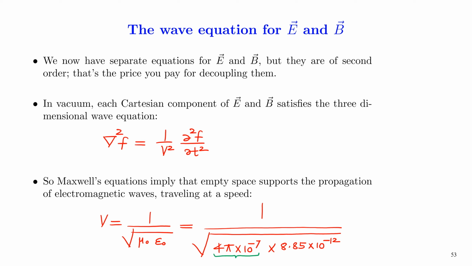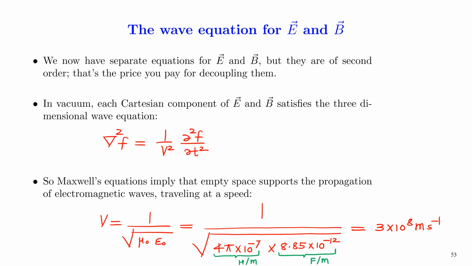This is mu 0 expressed in Henry per meter, and this is epsilon 0 expressed in Farad per meter. When we do the math, this will turn out to be 3 times 10 raised to 8 meter per second. That is, the electric and magnetic fields in electromagnetic waves travel at the speed of light.